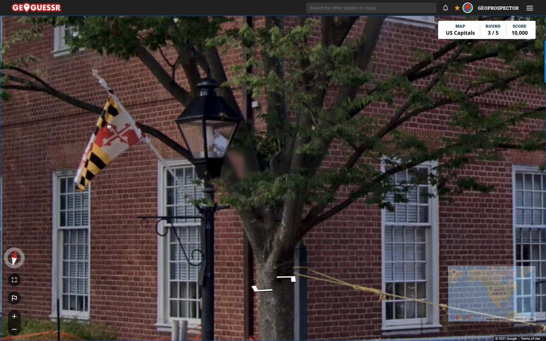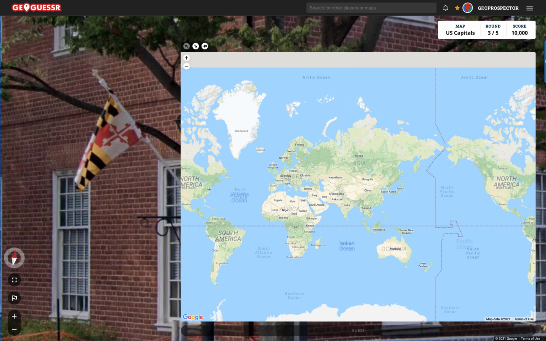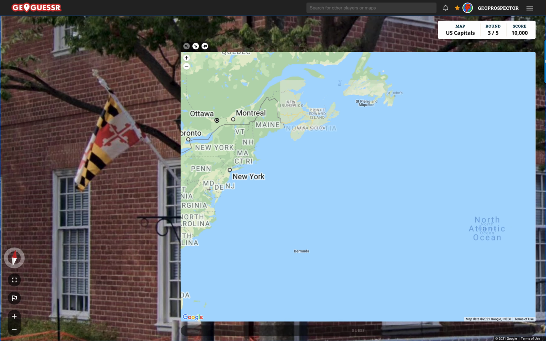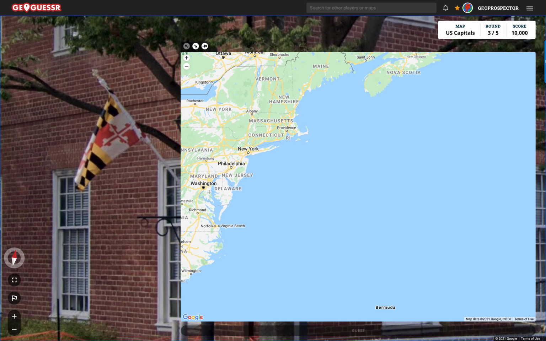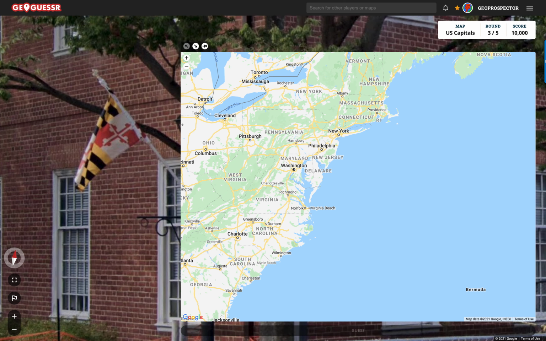Now, this is a recognizable flag. Other states have got blue backgrounds with a seal or a crest in the middle, and it's pretty hard to distinguish them all. But this flag, it's fair to say, divides opinion amongst vexillologists as to whether it's good or not. But it's certainly striking. And so that really helps us get in there. Where is Maryland? There we go.